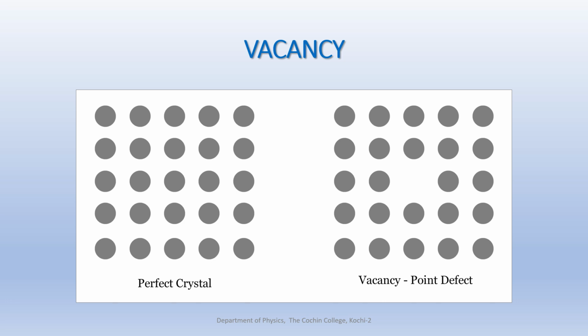The first type of point defect is vacancy. A vacancy refers to an atomic site from where the atom is missing. So you can see a vacancy type point defect in this slide. Here on the left side you can see the atomic arrangement in a perfect crystal, but in the next one you can see a vacancy. That means one of the parent atoms is missing there, so it created a vacancy type point defect.